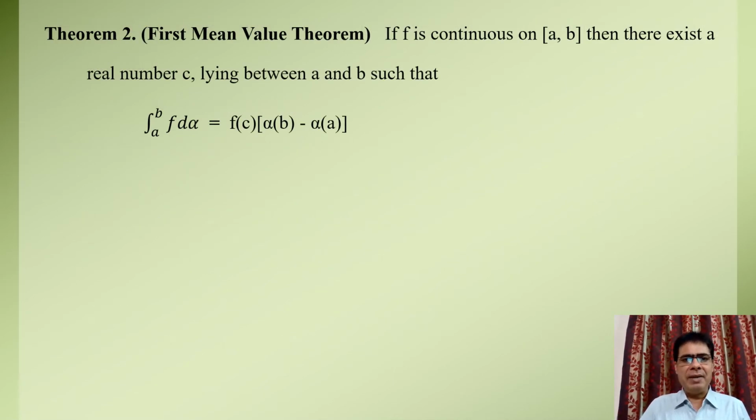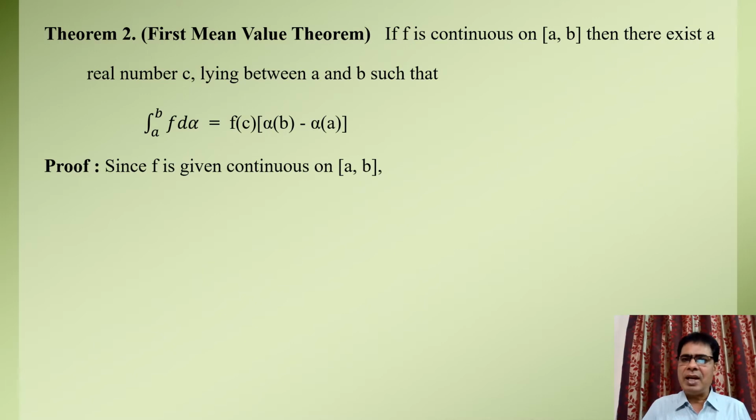Students, theorem second, also called the first mean value theorem. The statement of this theorem is: if f is a continuous function on the closed interval AB, then we have to prove that there exists a real number c lying between a and b such that the Riemann Stieltjes integral of function f relative to monotonically increasing function alpha over the limit a to b equals f of c into alpha of b minus alpha of a.